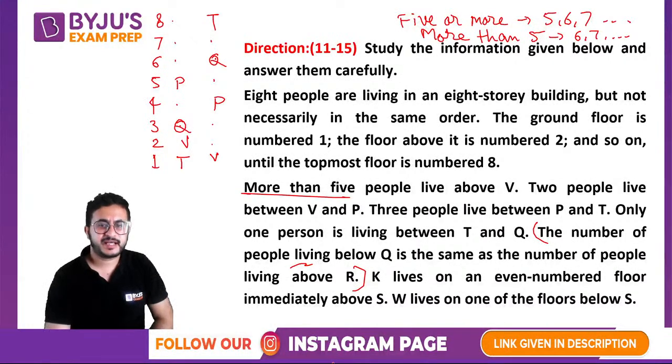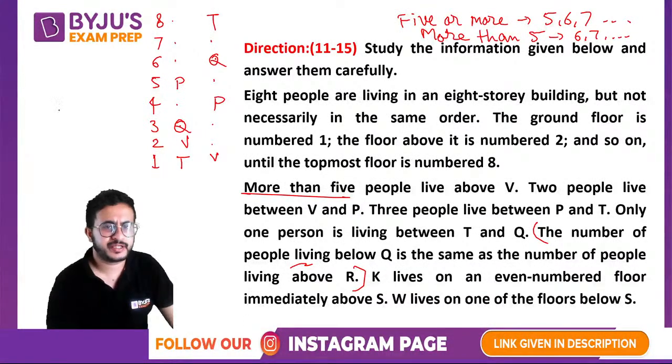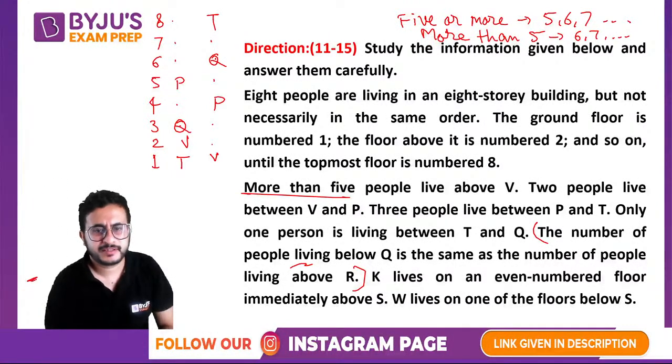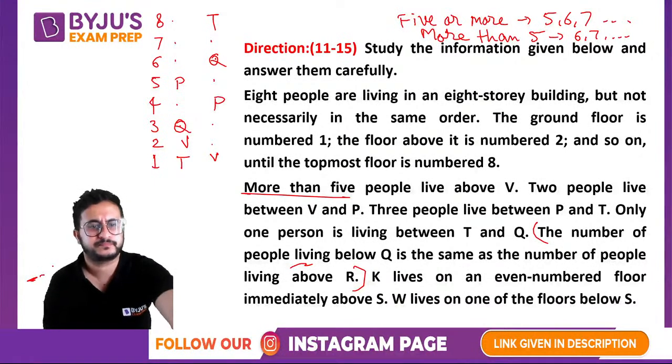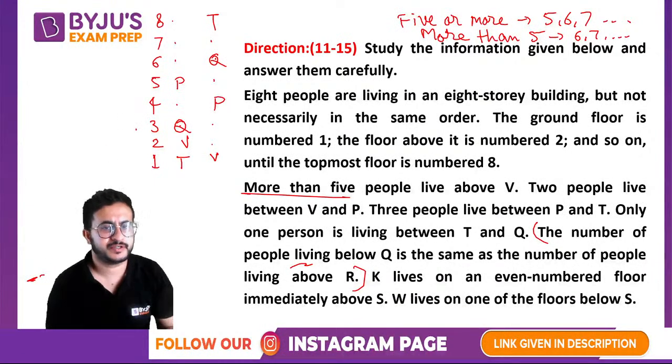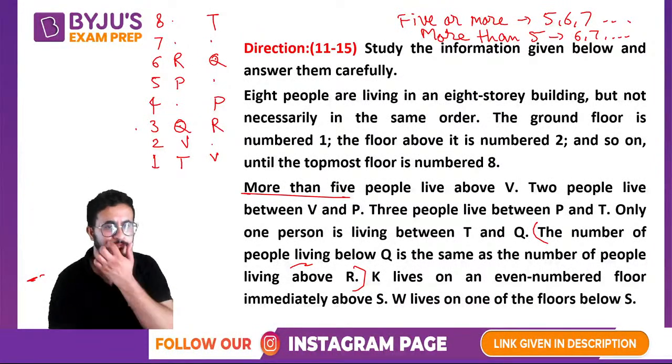What this directly means is the positions of these people from different ends are the same. As we do not know the position of R, if you look at Q in the first scenario, Q is third from the bottom, so that means R will be third from the top. If Q is third from the bottom, R will be third from the top. If Q is third from the top, R will be third from the bottom.